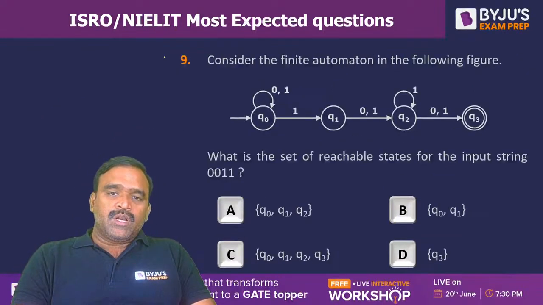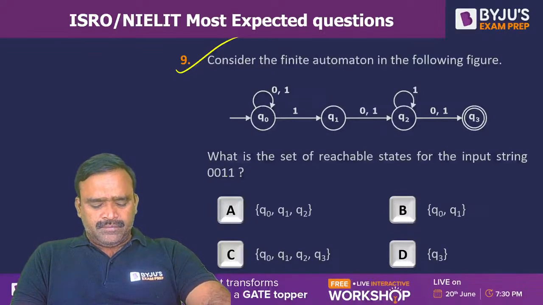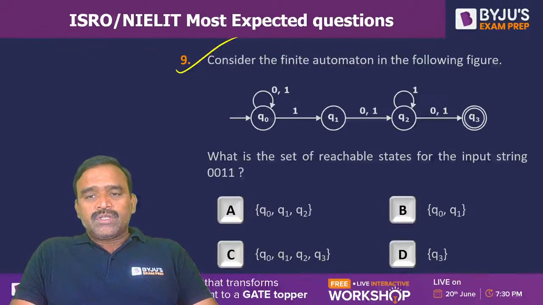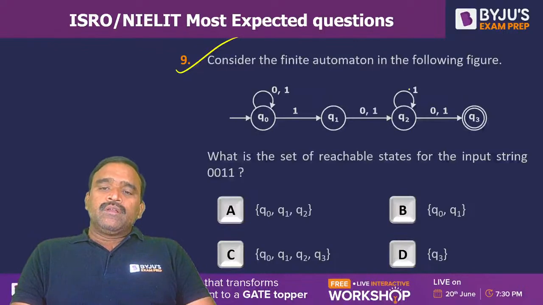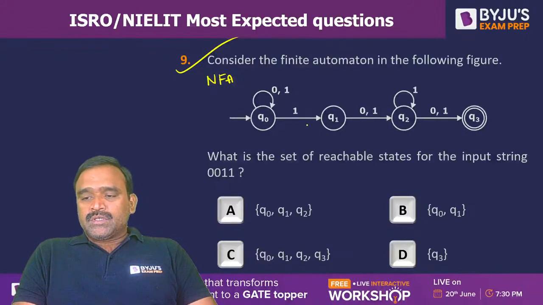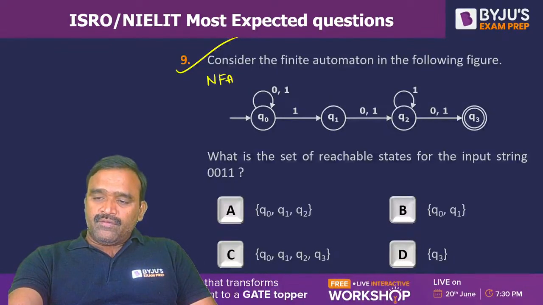Now coming to the question number 9. Consider the finite automata in the figure below. What is the set of reachable states for the input string 0, 0, 1? So this is looking NFA, right? Non-deterministic finite automata, because on a state we can have multiple inputs. So like Q0 on 1 is defined twice. If more than one time defined, or if epsilon or phi is there, it is NFA.